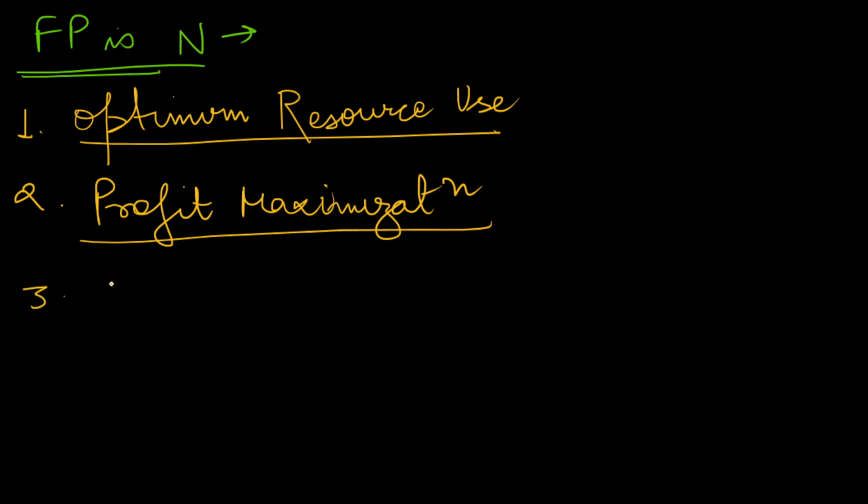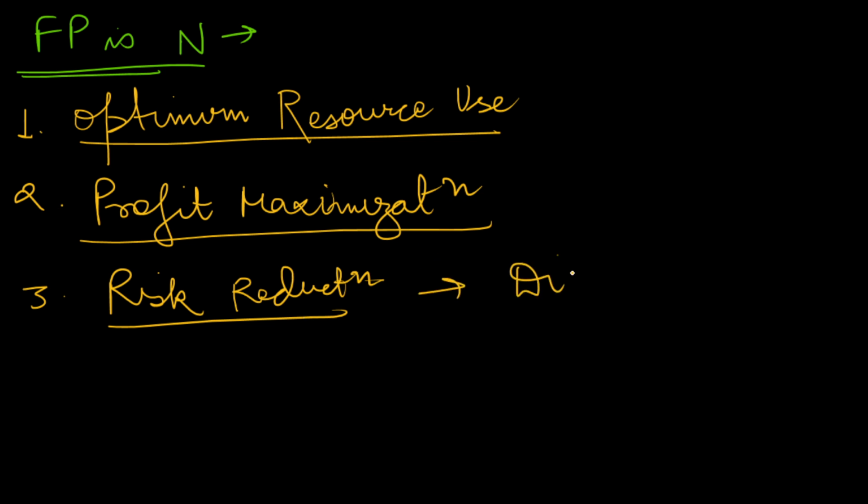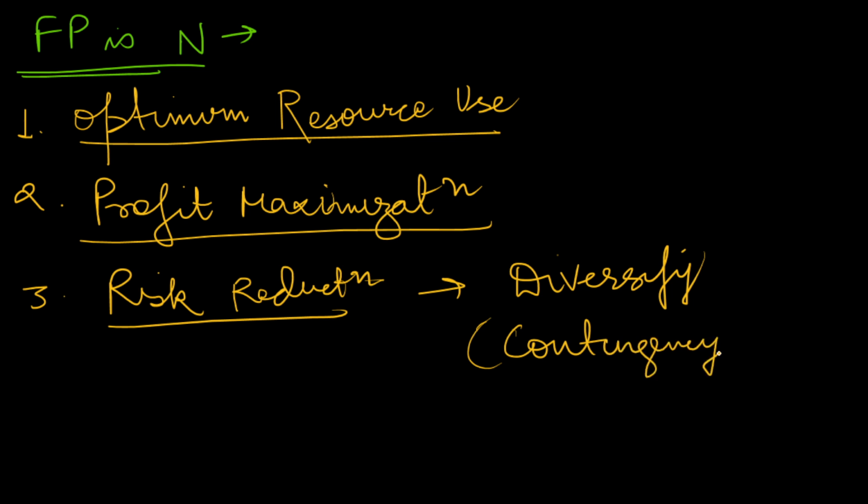Next, it will lead to risk reduction. Okay, in our farm planning, we will diversify our plans. Diversify the enterprises so that the risk is reduced. You have also read about the contingency planning. That is, an alternate plan is prepared if some kind of unhappenings or some kind of disasters or problems happen. So risk reduction is a kind of feature of farm planning.